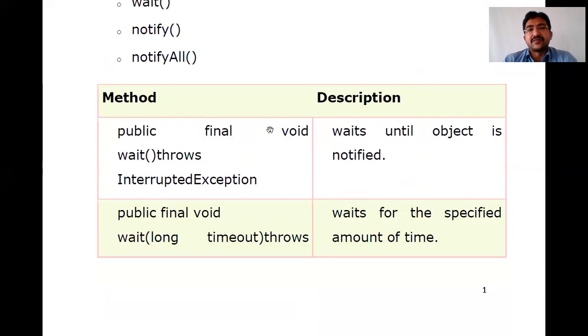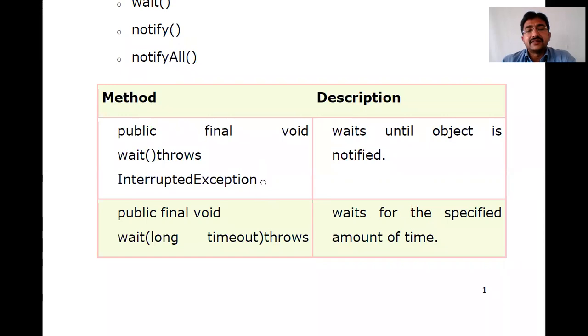Coming to the syntax of wait, the return type is public final void wait. It throws an exception called InterruptedException. This is the syntax. The purpose of the wait method is that it waits until the object is notified. The thread has to wait until some other thread notifies that it has released that resource, that object, so that it can be accessed.